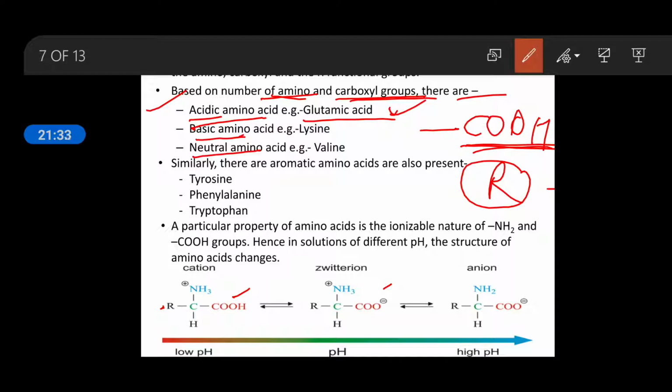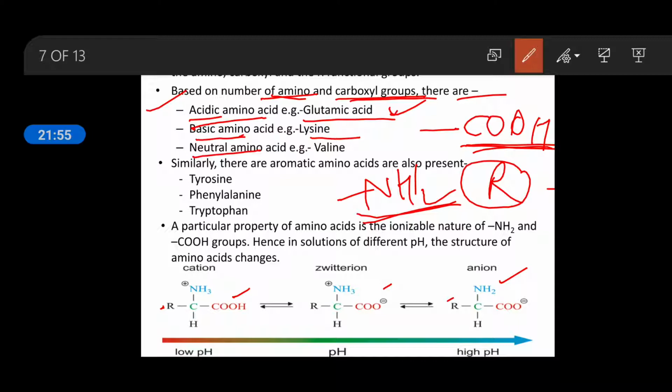A basic amino acid example is lysine, so it contains more NH2 groups. One NH2 group is always present, but when the alkyl group expands, then along with carbon and hydrogen, an NH2 group will also be present there.